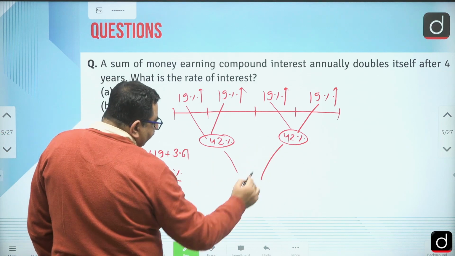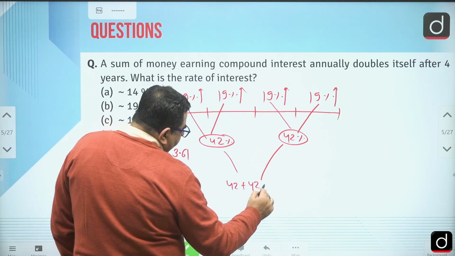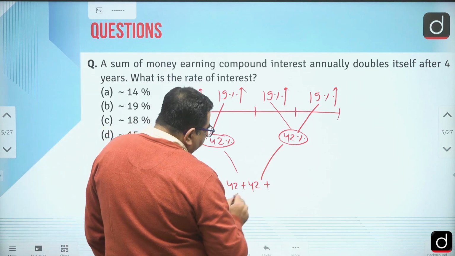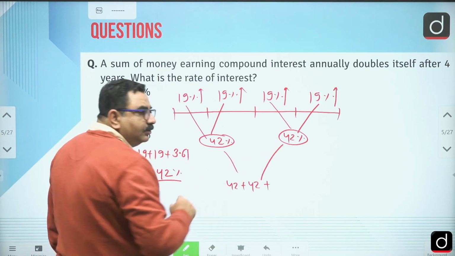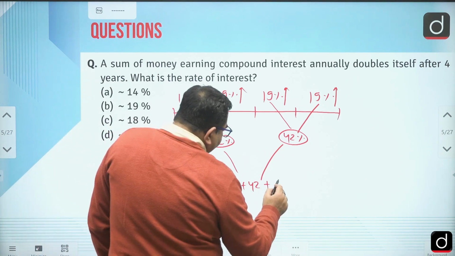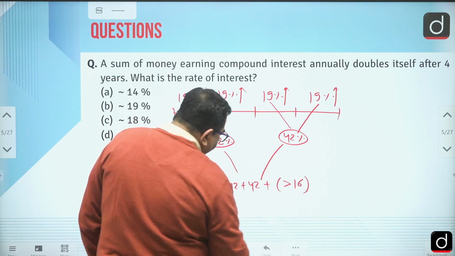Now we can combine this. So 42 plus 42 plus this is what? 40 into 40. So obviously this will be more than 1600. We can have some idea, right? So it is more than 1600 plus more than 16, right?